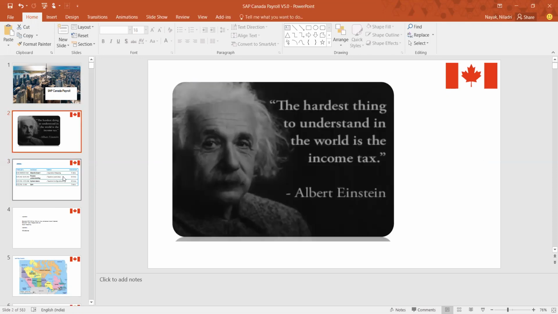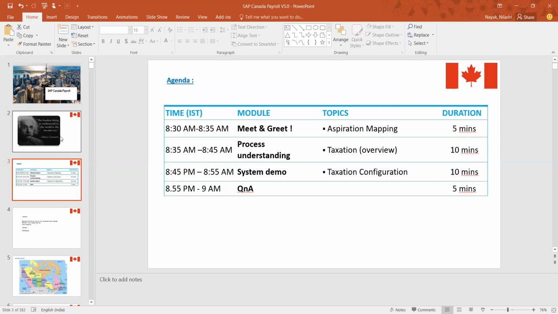I'll be giving an overview from a tax point of view. Then we'll see in the system what we generally cover from a taxation point of view. In today's session, the idea is to give just a holistic overview, but in the actual session, we'll be going deep dive into the topic.